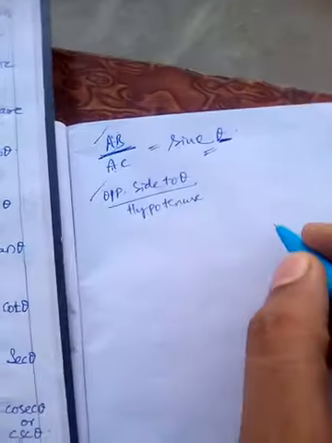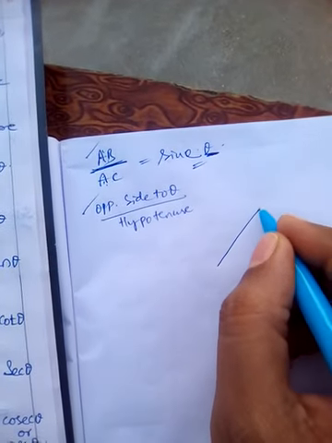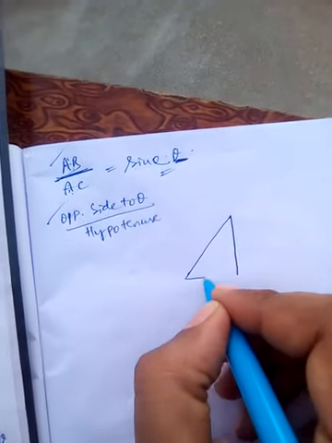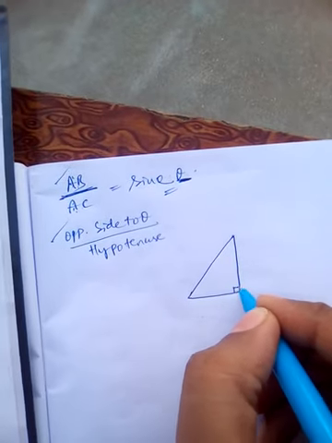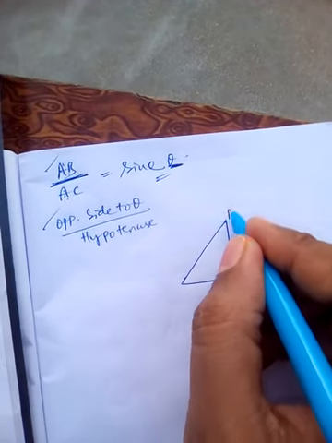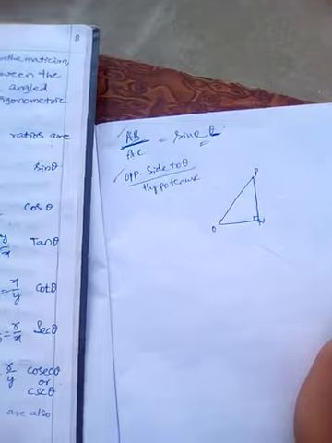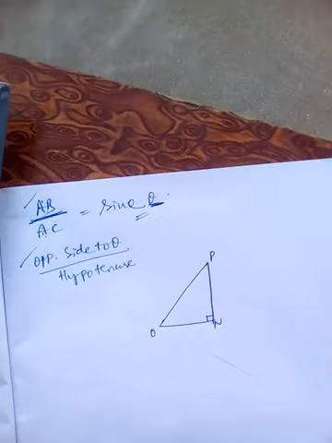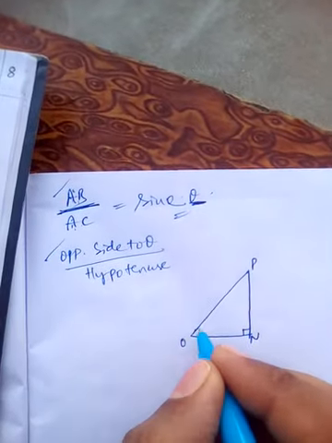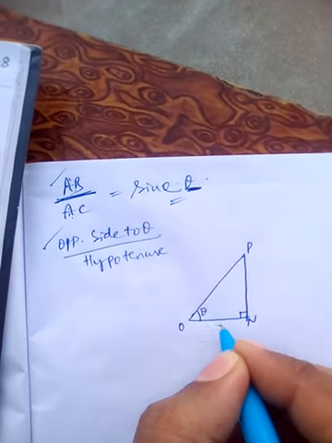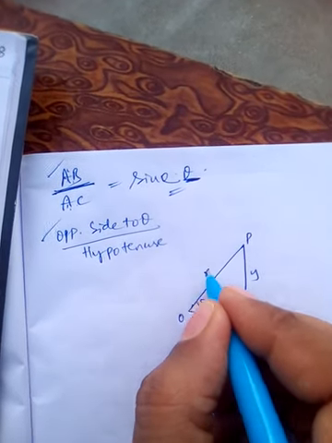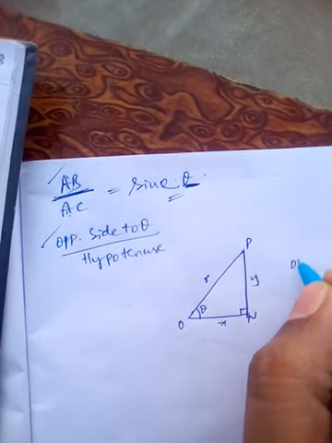Okay, now let me draw once again the right angled triangle, and let me show you. See, this is N, this is P, and this is O. From the diagram I took this right angled triangle. Now here it is theta, this was x, this is y, and this is r. Now what is the opposite side?